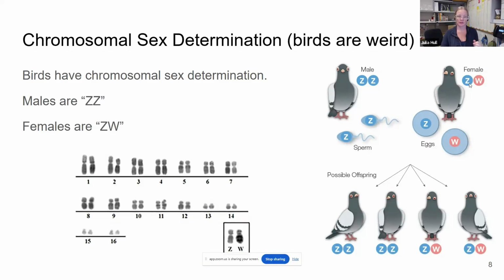And females can give either a Z or a W. So depending on how these random gametes fuse during fertilization, that's going to give us a 50% probability of having a male and a 50% probability of having a female.